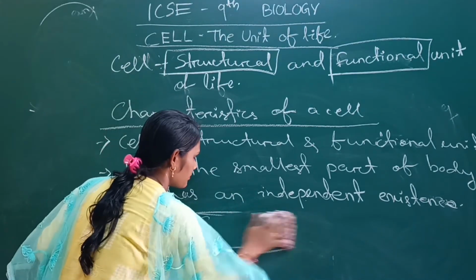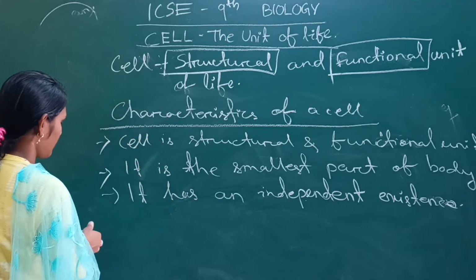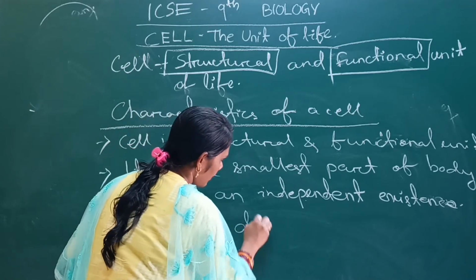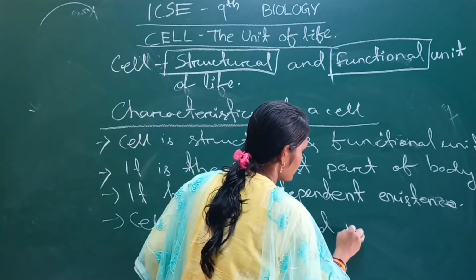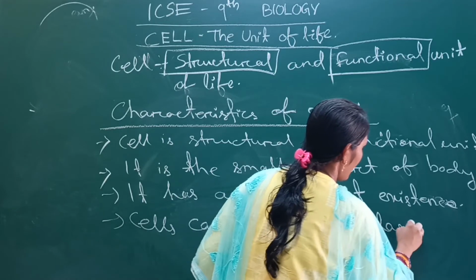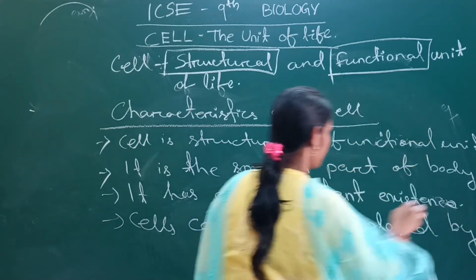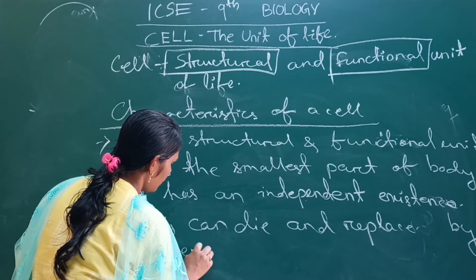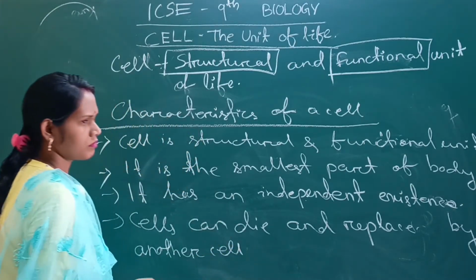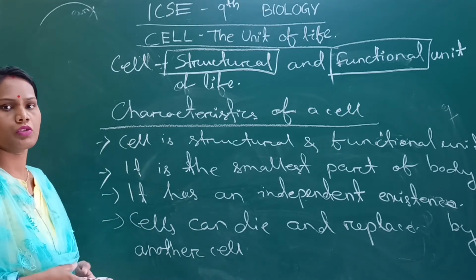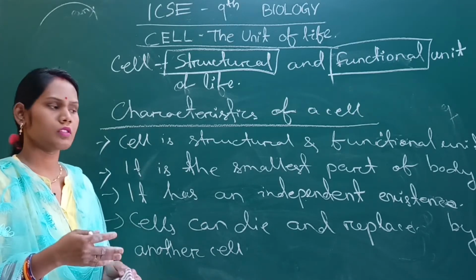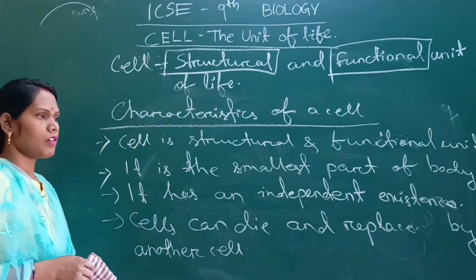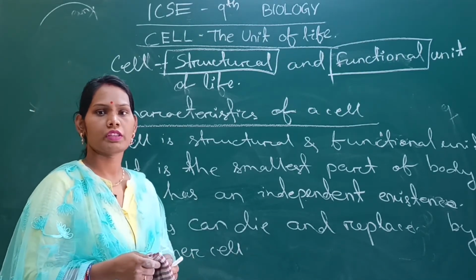Next, cells can die and be replaced by another cell. How? Due to cell division. If cell division occurs, one cell turns into two, two cells turn into four. So that's why a cell can be replaced by another cell, and that's why our wound can be healed, due to cell division.